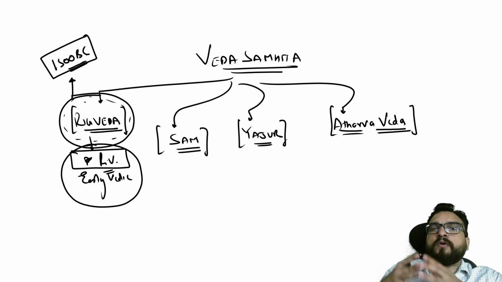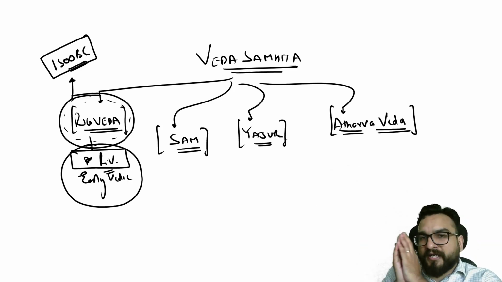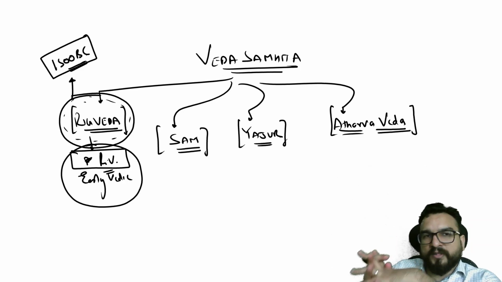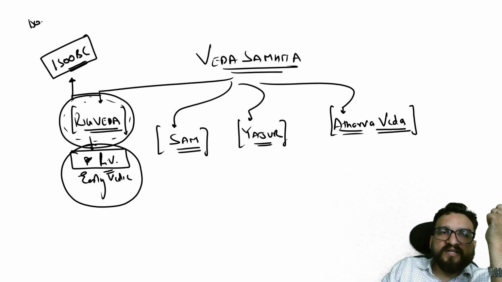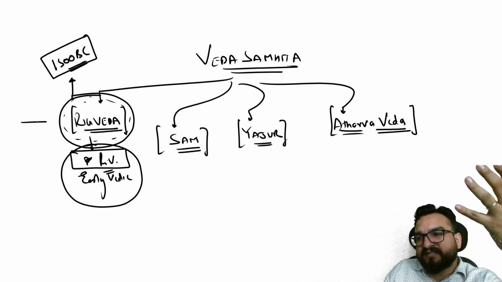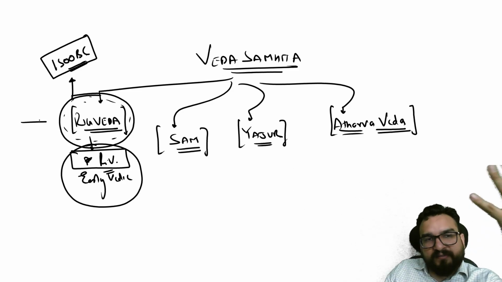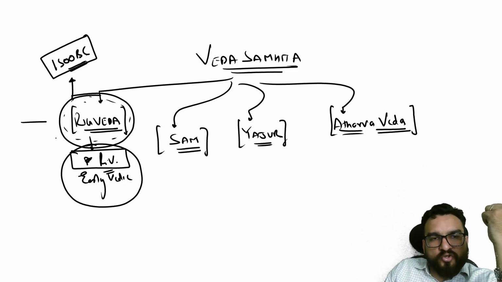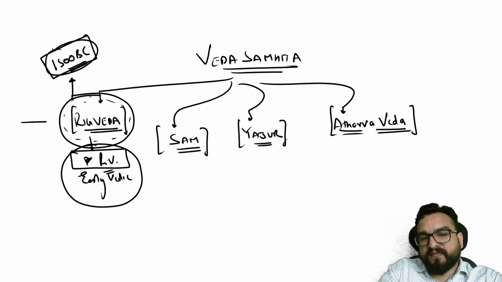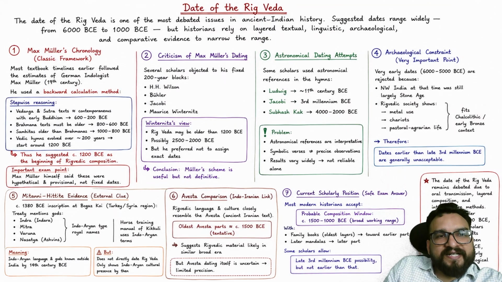But if you go by astronomical dating, which you might be hearing in the news and on YouTube as well, they say that this particular thing is about 15,000 BC old. That might be possible. One thing is sure, that it might have been in the culture to recite the chants. Okay, this might have been in the culture, but it got compiled in the form of a literary source around 1500. So try to understand this particular part.